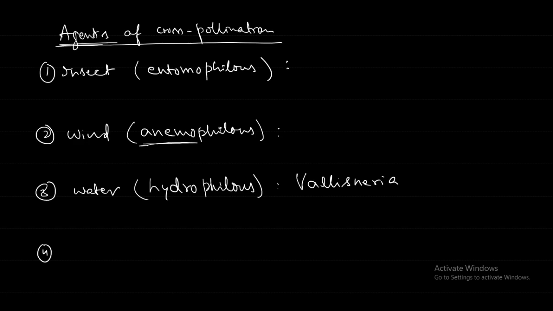And in some special cases the male flowers are such that they float on the surface of the water till they meet the female flower. That is in the case of Vallisneria. This is an important example I told you earlier. Some flowers are pollinated by birds. The study of birds is known as ornithology. In the case of pollination, we will say ornithophily.